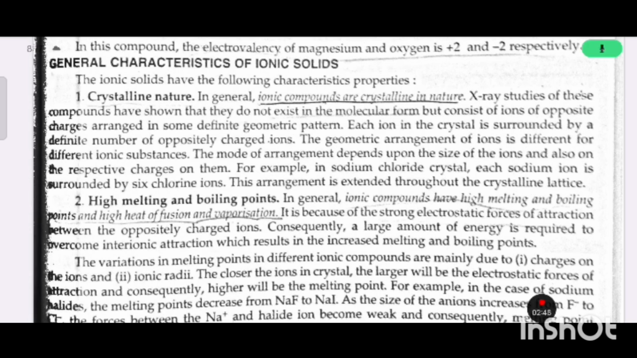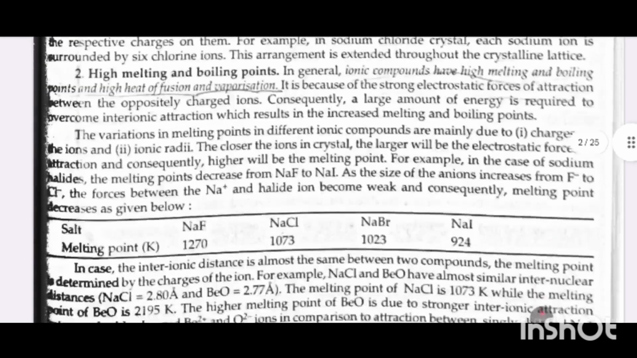High melting and boiling points. In general, ionic compounds have high melting and boiling points and high heats of fusion and vaporization. It is because of the strong electrostatic forces of attraction between the oppositely charged ions. Consequently, a large amount of energy is required to overcome the interionic attraction, which results in increased melting and boiling points.